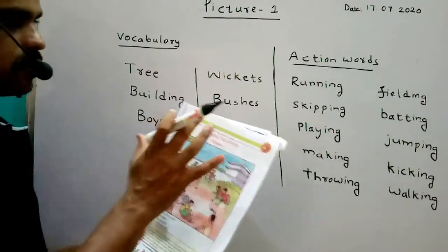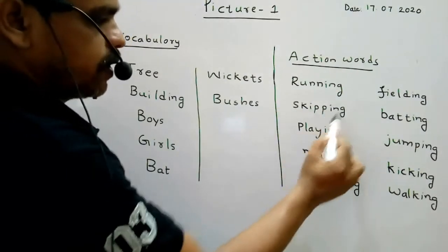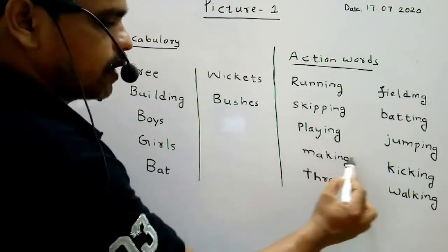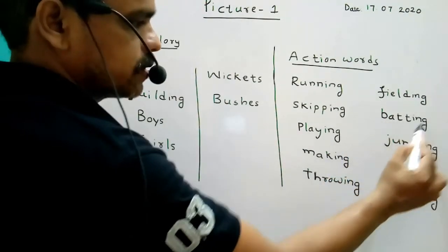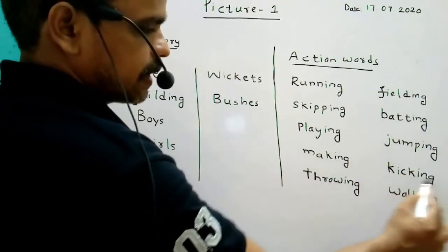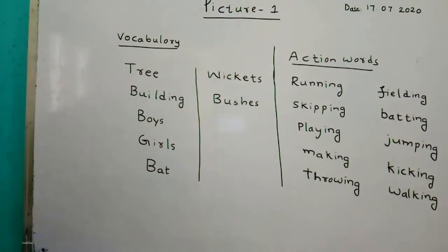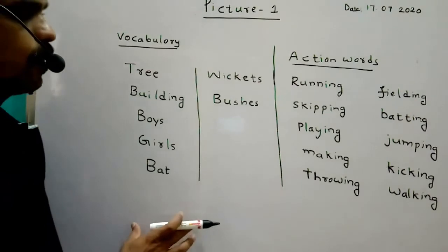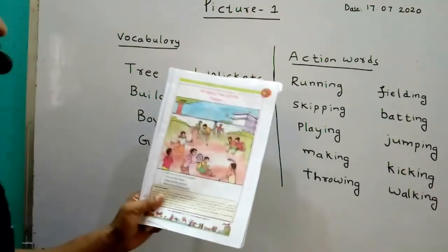So I am writing their actions. First one is running, skipping, playing, making, throwing, fielding, batting, jumping, kicking, walking. So this is the vocabulary we have taken from this picture.